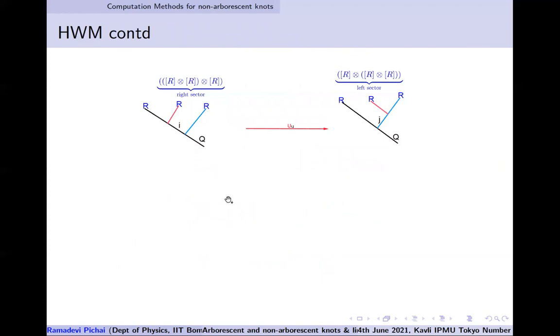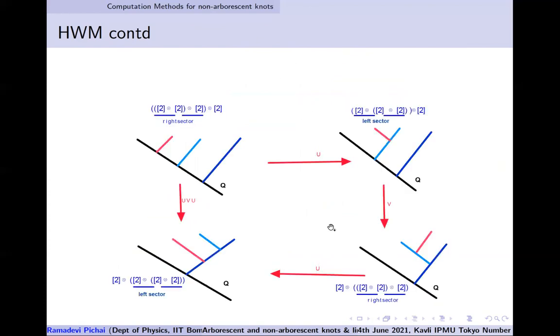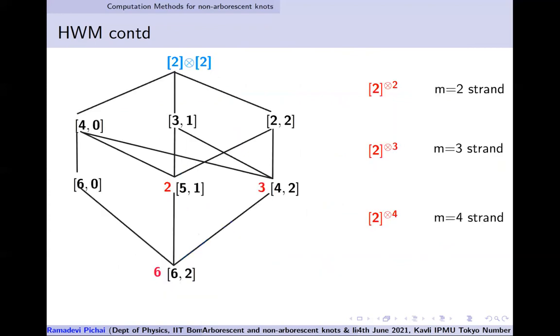This is known for the 3-strand, and we tried to continue for the 4-strand, only for the 2-color, meaning symmetric rank 2. We have not been able to do it for arbitrary color. Even though this methodology is straightforward, it becomes cumbersome.